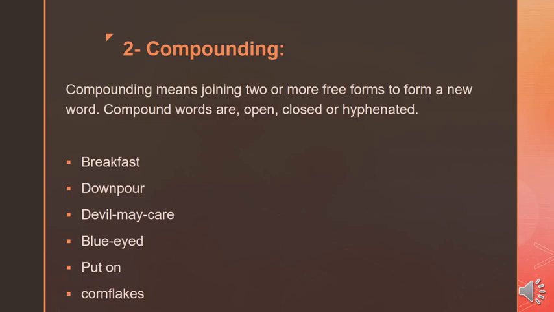Cornflakes. Cornflakes is a compound word that consists of two parts, two free forms, corn and flakes. It is a closed compound because there is no space between the two parts of the compound word, corn and flakes. They are written together. And notice that sometimes we have ed, like in blue-eyed, s, like in cornflakes. It doesn't matter. What is important in compound words is that they consist of two or more free forms. That is why we call them compound words.